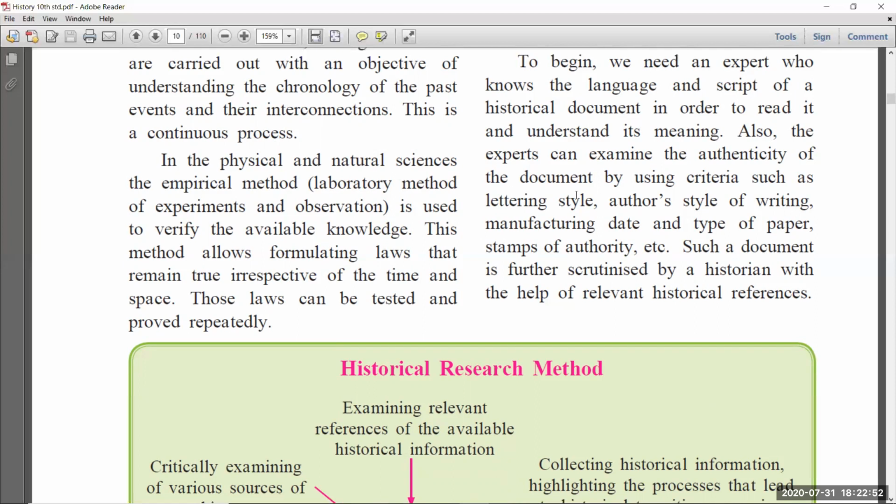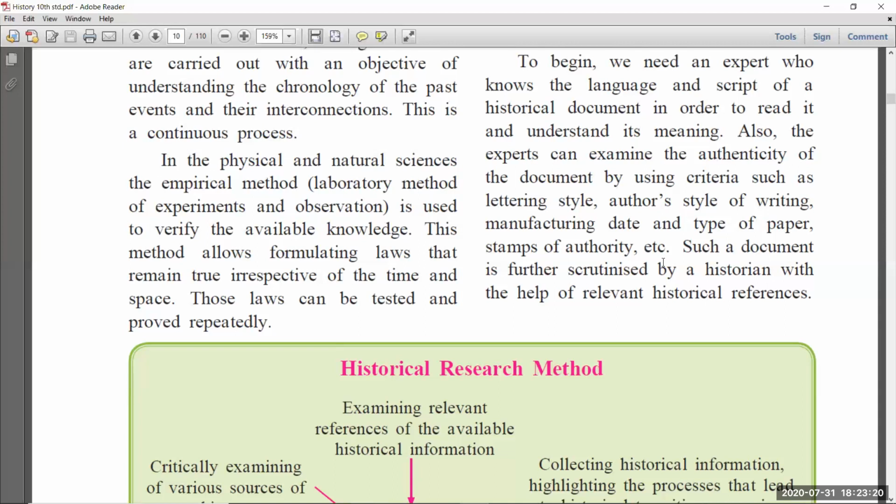Also, the experts can examine the authenticity of the document by using criteria such as lettering style, author style of writing, manufacturing date, and type of paper, stamps of authority, etc. And not only the languages, not only the script. Okay, so when you get any old document or any historical object, what we have to observe is which letter style they used.